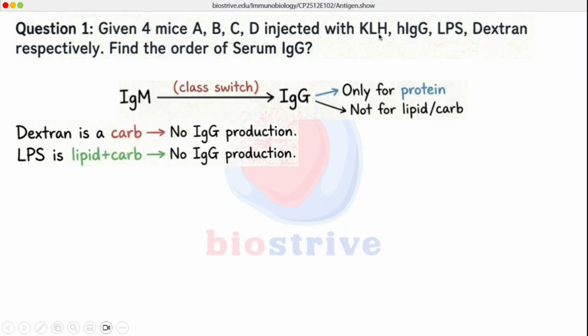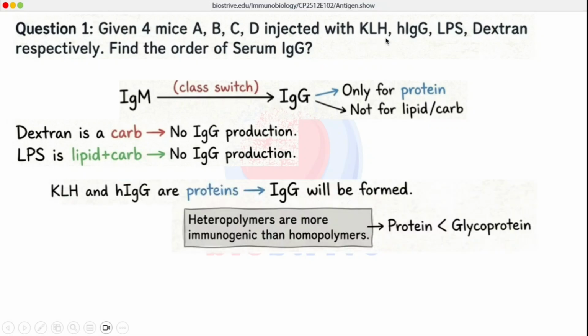Now we have to find out which is more immunogenic, KLH or IgG. KLH is keyhole limpet hemocyanin, which is a large protein and it is heavily glycosylated, whereas IgG is smaller in size and it is also glycosylated. These two are glycoproteins, but glycosylation is more in the case of KLH. Due to its size and complexity, the IgG response will be highest in the case of KLH. KLH is followed by human immunoglobulin G. Both of these are heteropolymers, so no doubt about that.